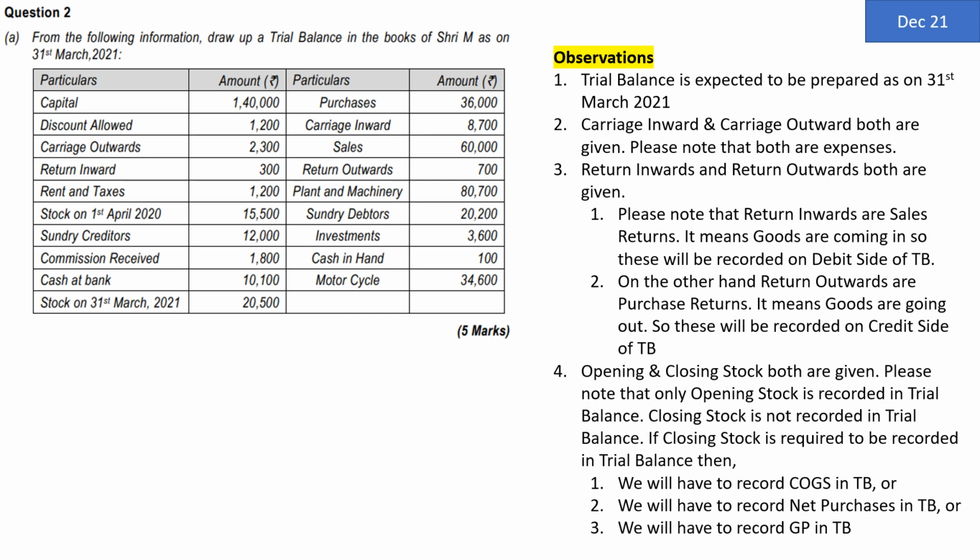It is given as an adjustment, which is very famous adjustment for all your 11th standard studies, trading account, credit side and balance sheet asset side. So generally closing stock is not recorded in trial balance.